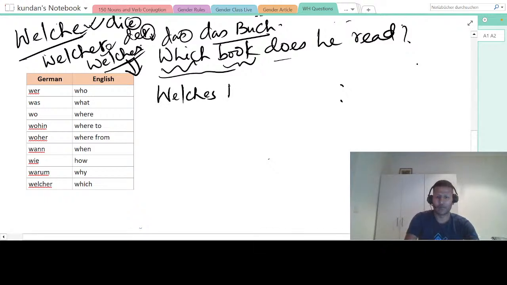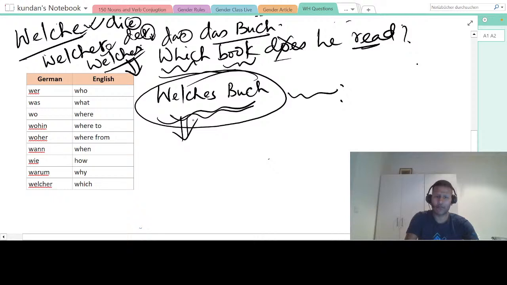Welches book. This is one word. Which book does he read? There's nothing called does in German, so just put the read part. Second thing is what? Which book is one thing, right? And the verb is what? He reads.